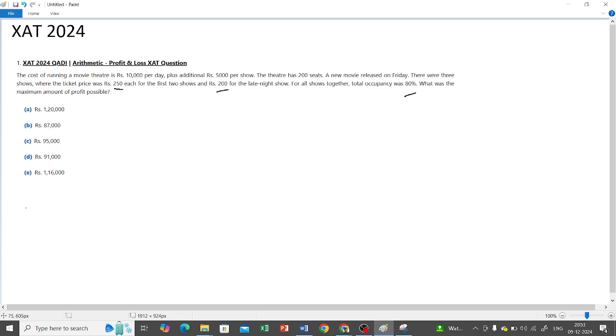Profit possible. Okay. So you see, total number of seats. So what is the total number of seats? Or you can say, what is the total number of tickets sold? 600, right? Because 200 seats are there, so there are 3 shows, so 600 tickets are sold.